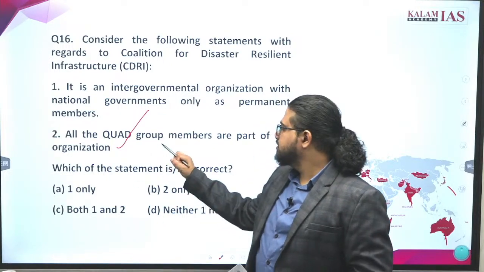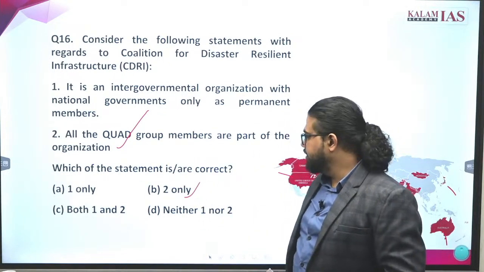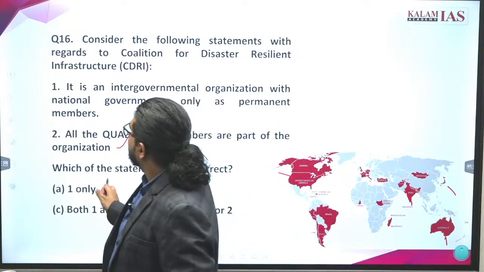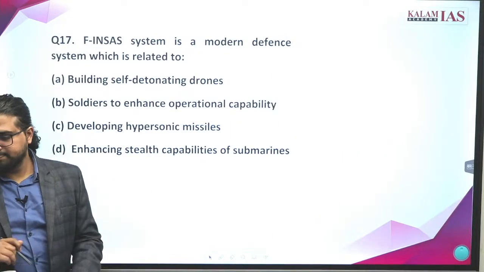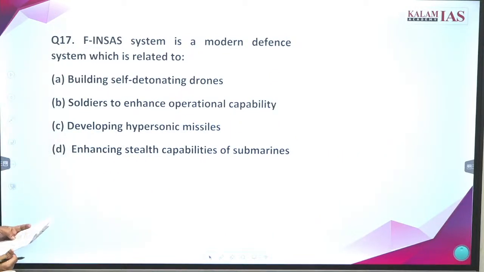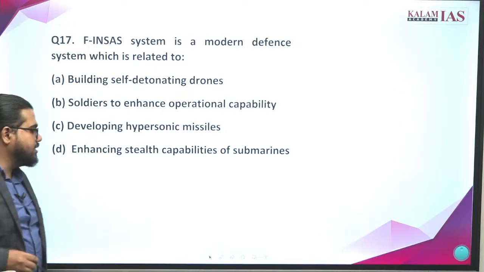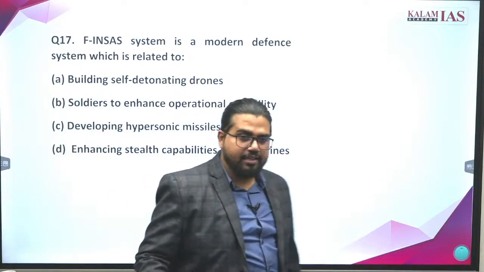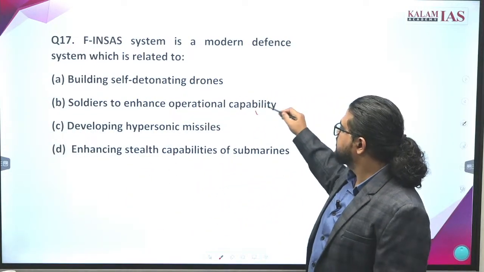What is the answer? The answer is B. Answer the 17th question. What is the answer? B. This one.